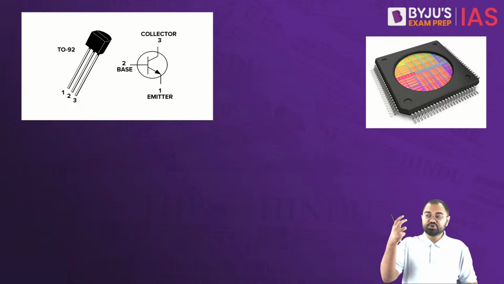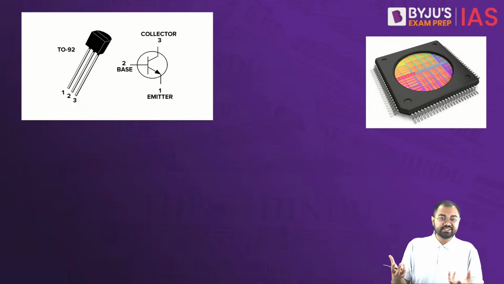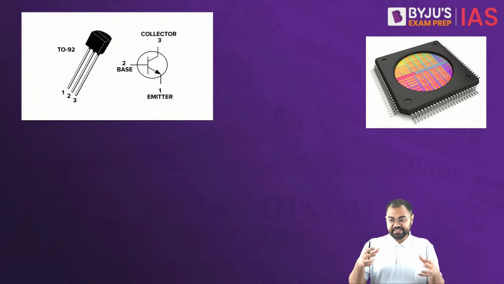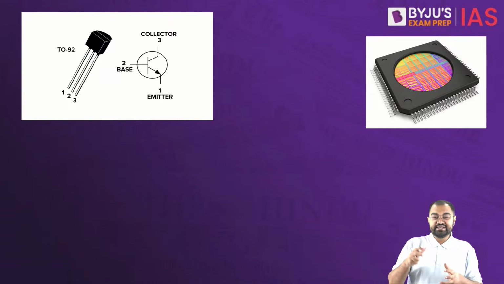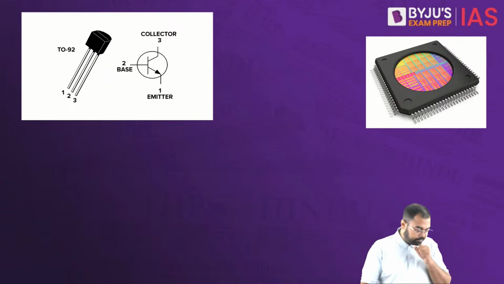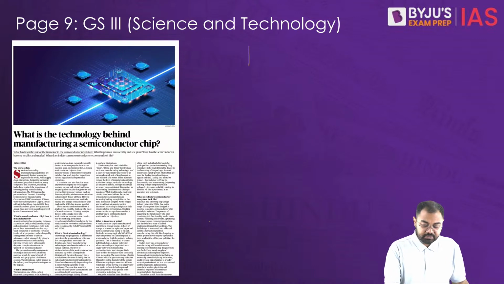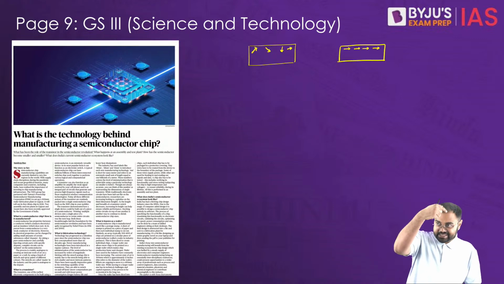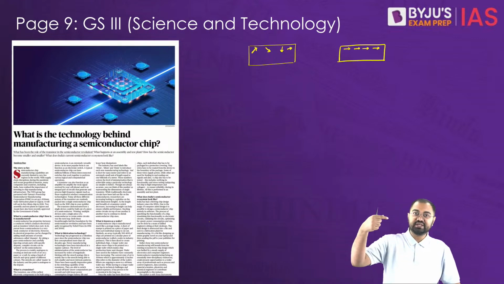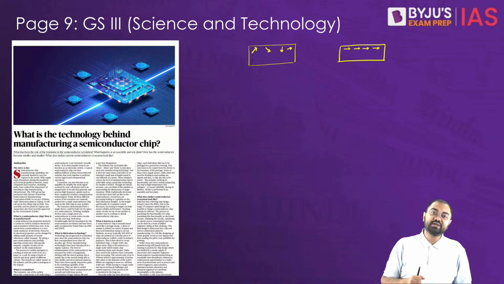For example, let's say solar energy. We talk about solar panels. In solar panels, you have semiconductors, and when sunlight falls on these semiconductors, they start behaving like a conductor. What happens is that in a semiconductor, all the electrons are not arranged in a single direction. But when sunlight falls on the semiconductor, they all get arranged in a single direction, and hence the flow of charge starts. And as the flow of charge starts, they behave like a conductor.